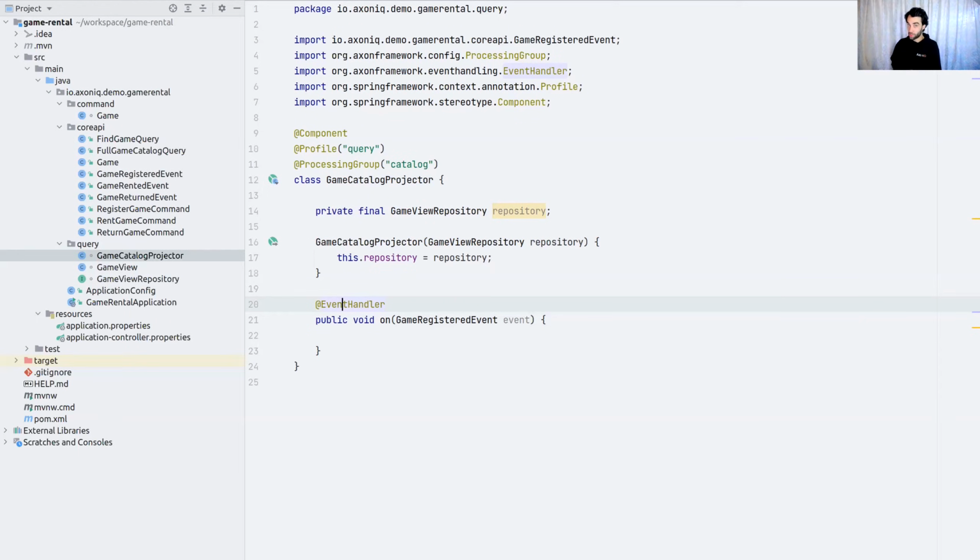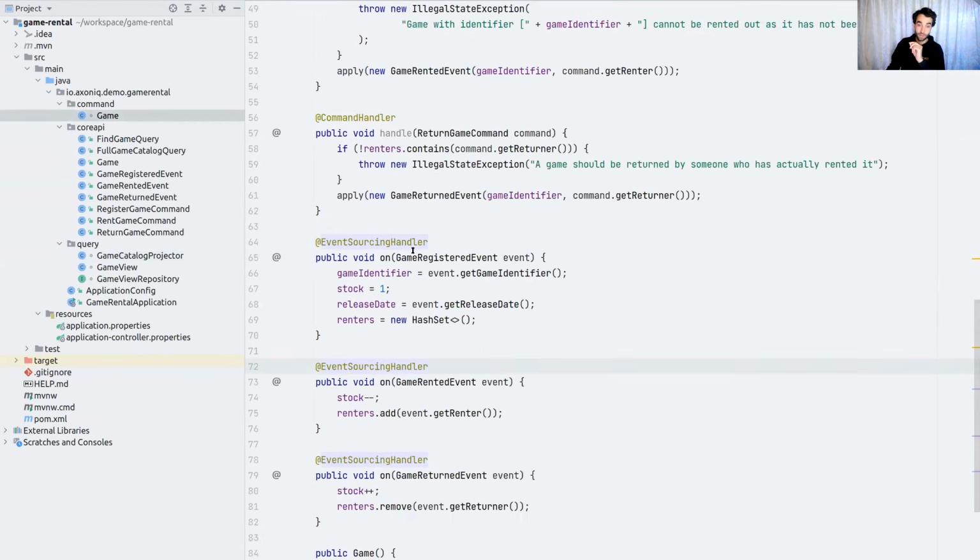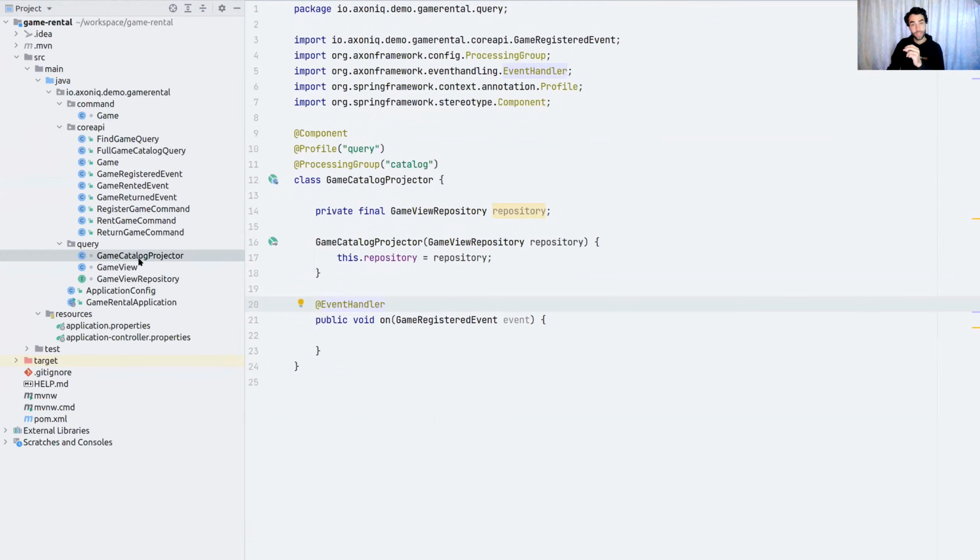Whereas when it comes to an aggregate being loaded based on its own events, you're just reading its own events. You're sourcing a specific aggregate stream. So Axon framework makes a deviation here between event handler annotations and event sourcing handler annotations. Your aggregate would contain event sourcing handler annotations, and regular event handlers, like this one, for example, that update a query model, which use the add event handler annotation.